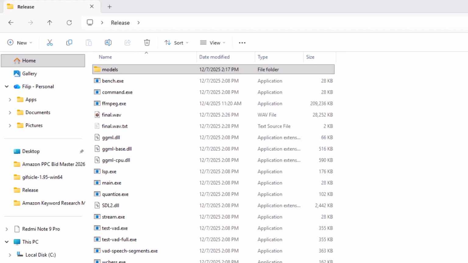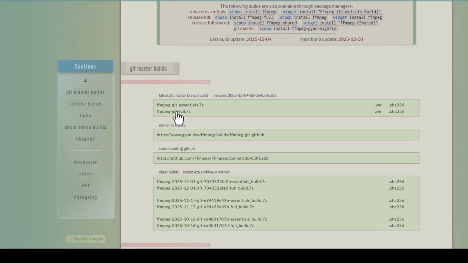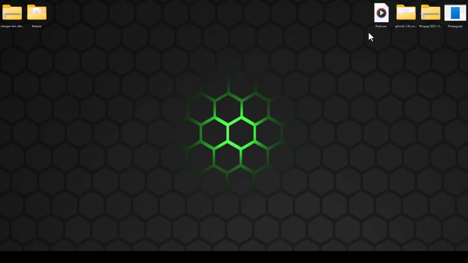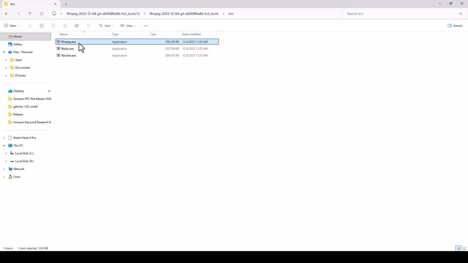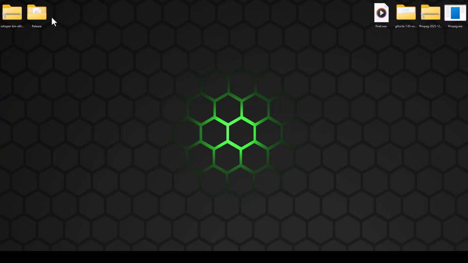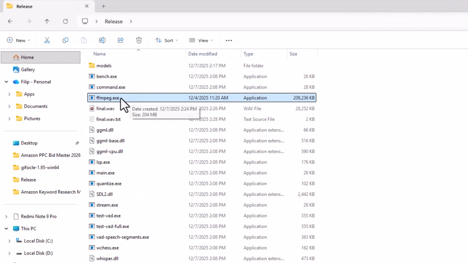I had problems before because I didn't download the FFmpeg exe. You can see it here. To download it, we need to go to the FFmpeg website and make sure to download this one over here. After it's downloaded, make sure to open it up. I have a folder here. Go inside and go to bin. And make sure to extract only this ffmpeg.exe, because we only need this one, and put your ffmpeg.exe directly inside here. So you can see that my ffmpeg.exe is here.